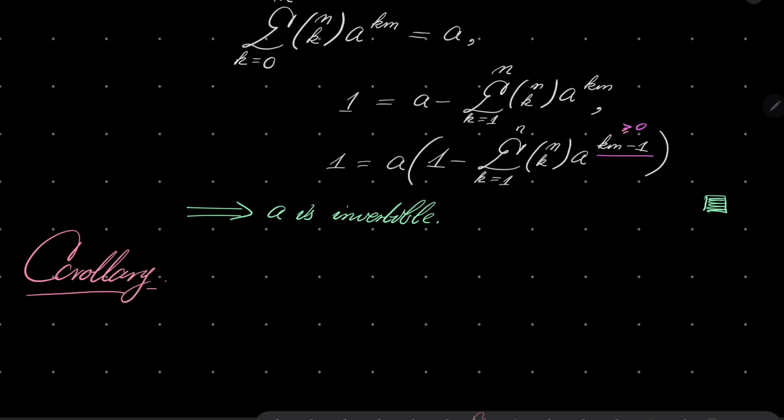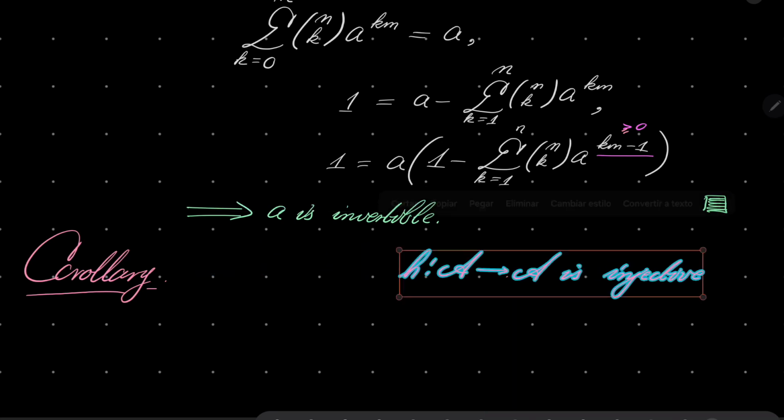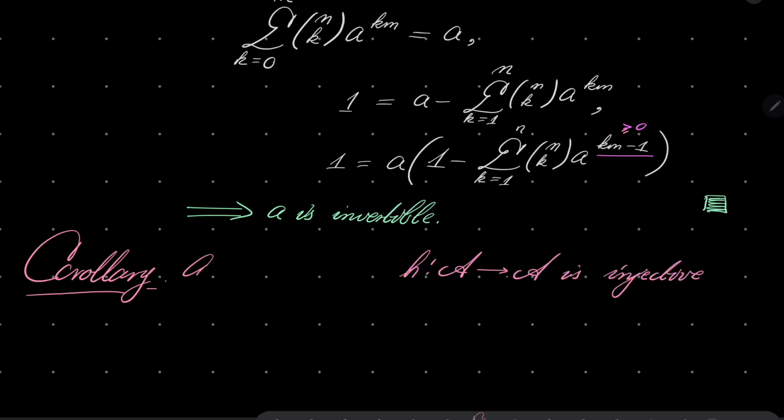of this, h going from A to A is injective. Any endomorphism h is injective.